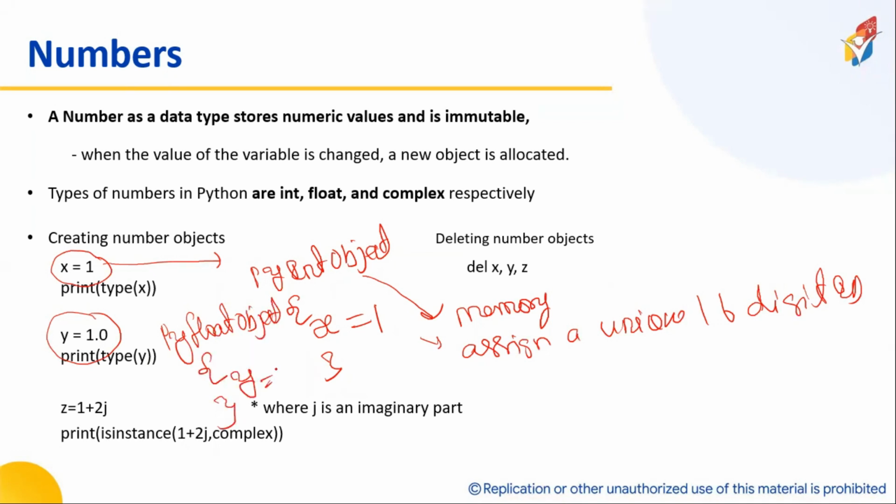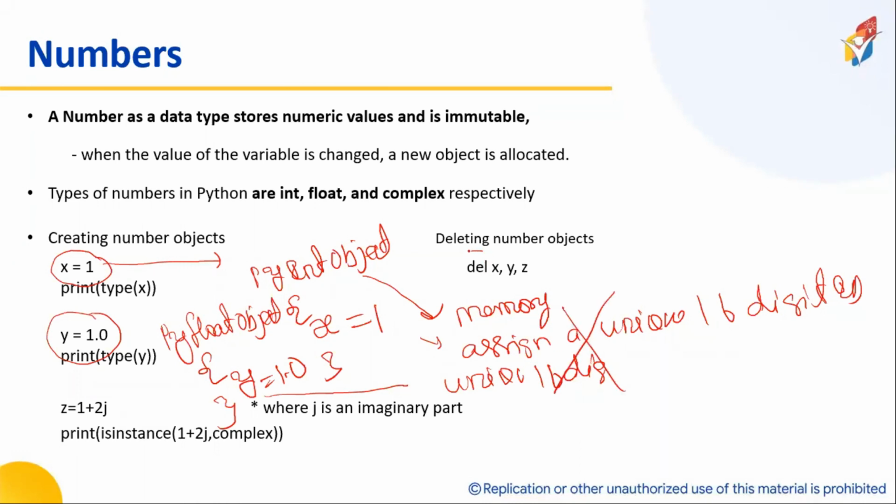Now, if I want to deallocate the memory, what has to be done?